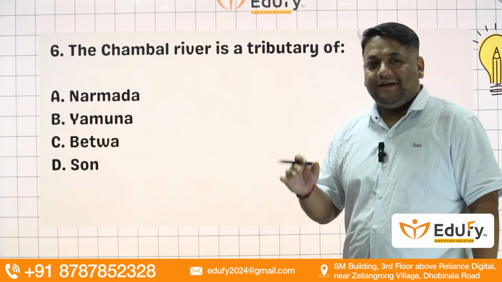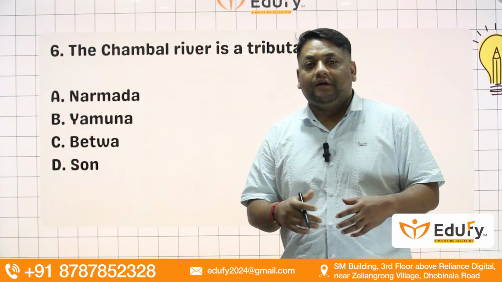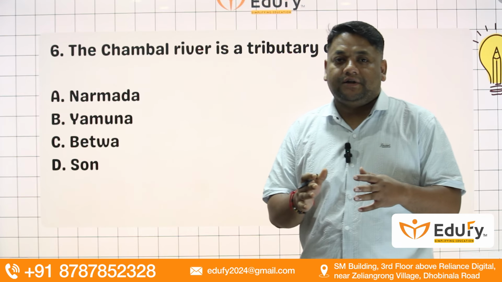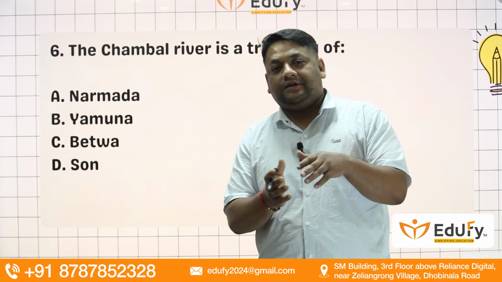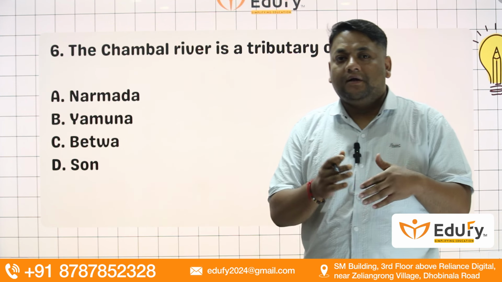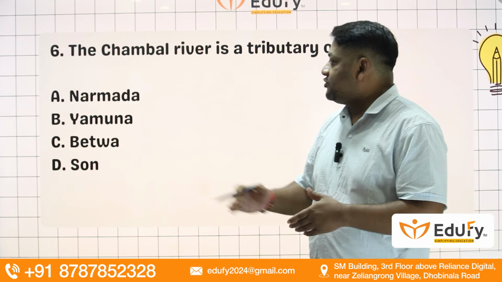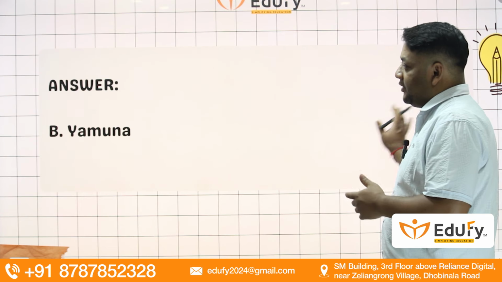Chambal River is joining Yamuna River from its south. Chambal River flows through the border of Madhya Pradesh and Rajasthan, enters in a northeast direction, and joins the Yamuna in UP. All right, so Yamuna is the right answer about Chambal. Clear? That is Yamuna. Next question.